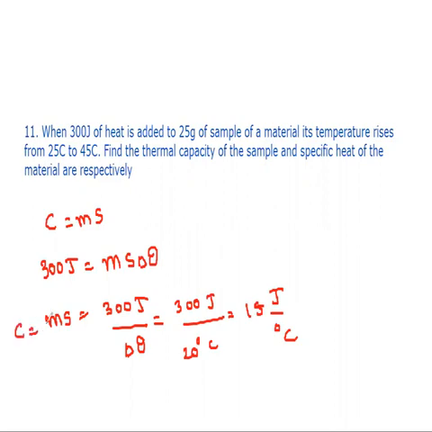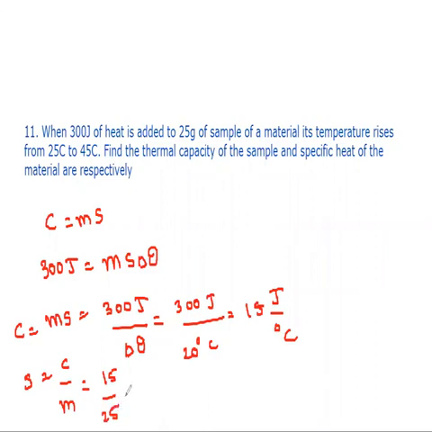But one more question is also here. What is the other question? The specific heat also they are asking us to find out. Specific heat, according to the formula above, is nothing but heat capacity by mass. We have the value for heat capacity, 15, and the mass is given as 25 grams.